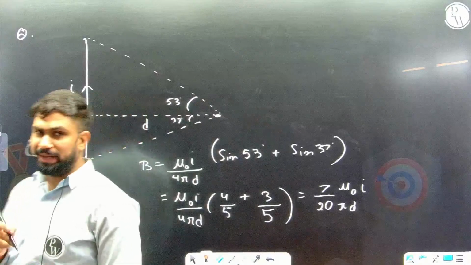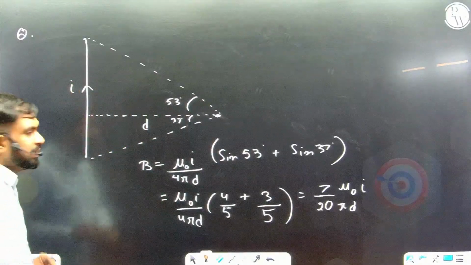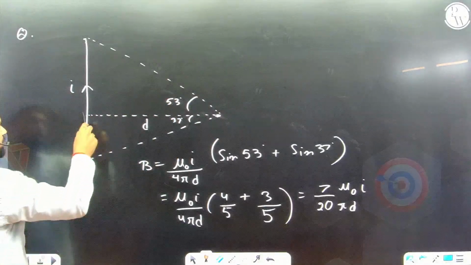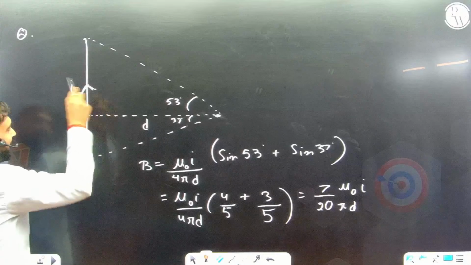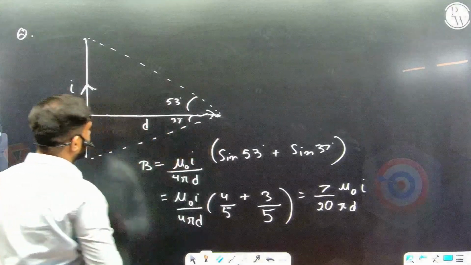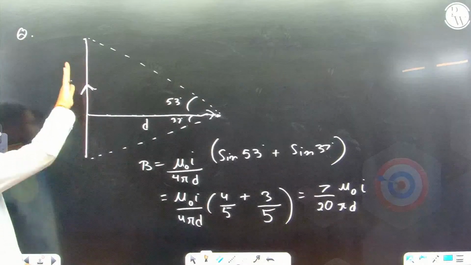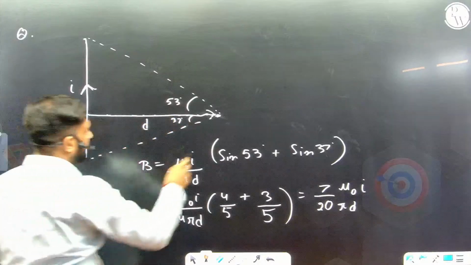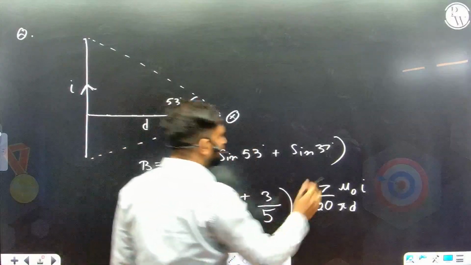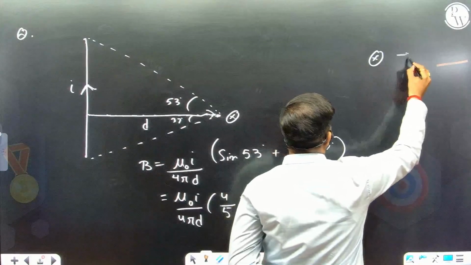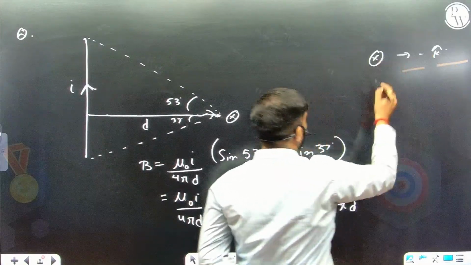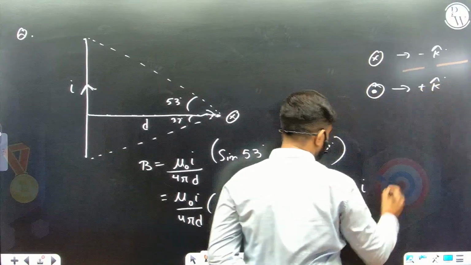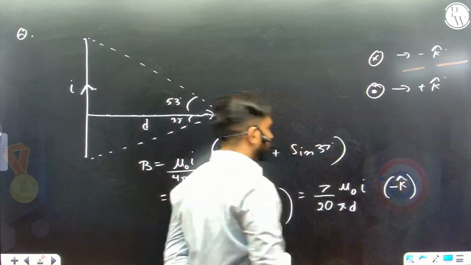And remember that this magnetic field, if the current is going upwards and the point is on the right side, so I'll find out the direction just by this cross product of I and this distance r. So I is in this direction, put your fingers along this, and r is in this direction, do the cross product. The direction of thumb is the magnetic field, which is into the plane, and the sign of minus k cap can be written as this circle and a cross, and sign of plus k cap is this circle and a dot. No, it's in the minus k cap direction. We got the answer.